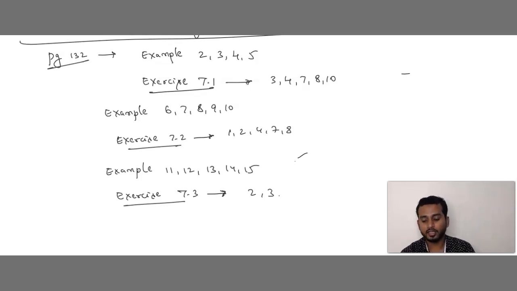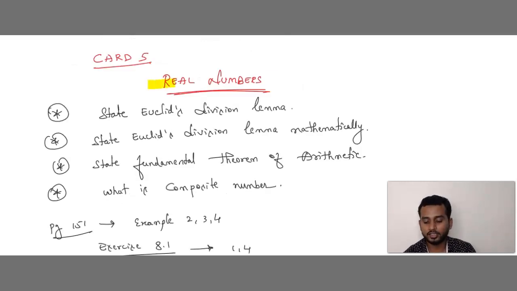Is this clear? Next, let me go with the next part. Part 5. The chapter name is real numbers. In that, state Euclid's division lemma mathematically, state the fundamental theorem of arithmetic. What is a composite number? You can try to solve these question answers. Sometimes, what is a lemma also?